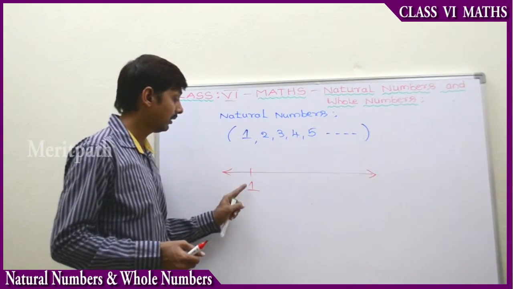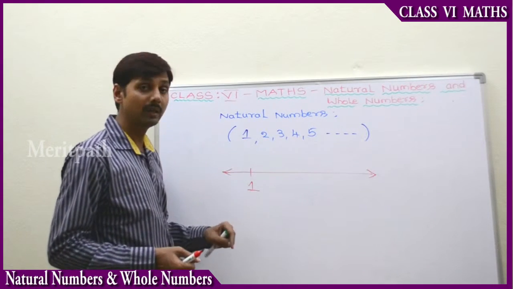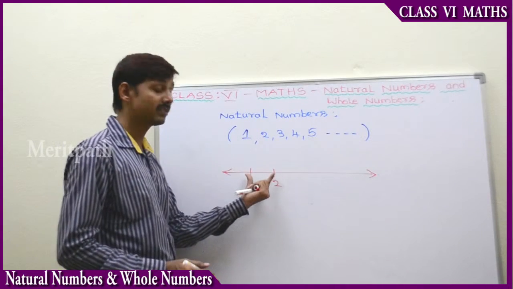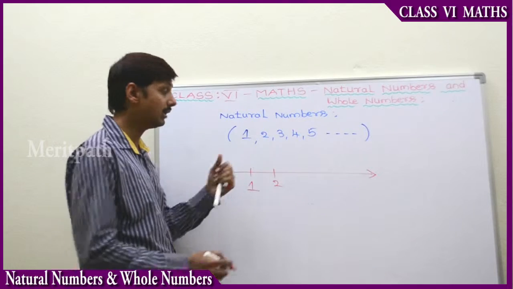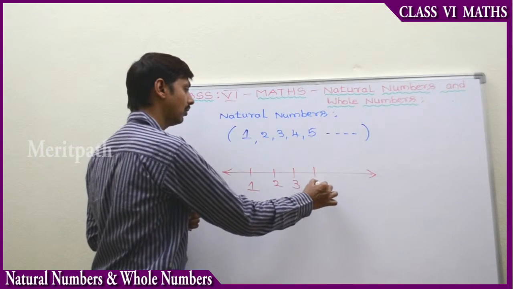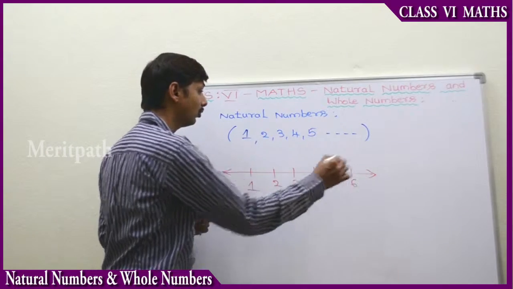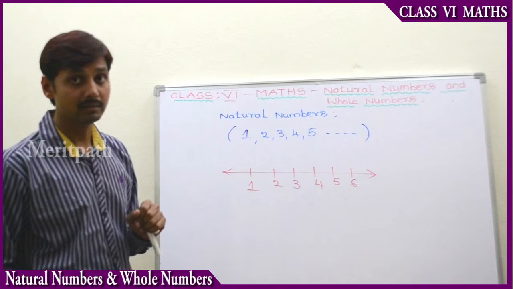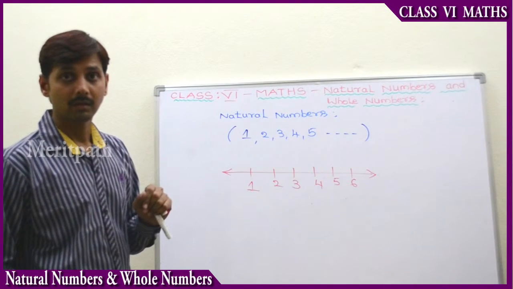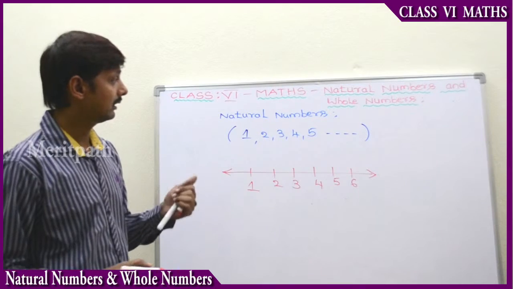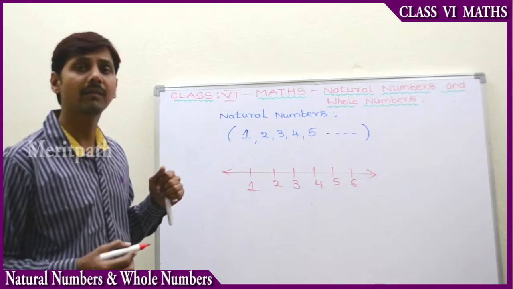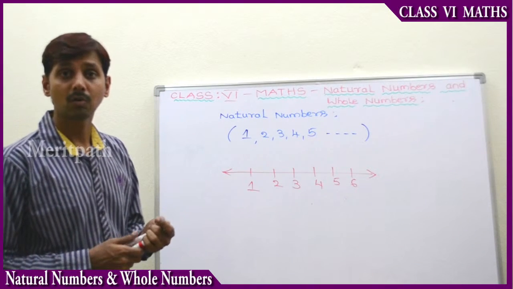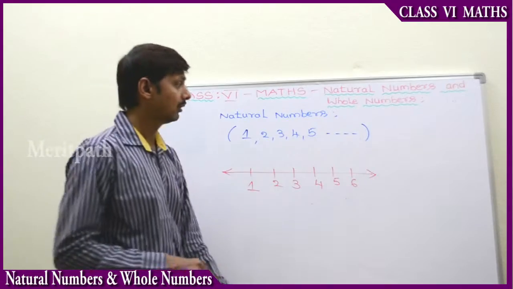So the number we have taken is 1. Next, the distance is equal between these 2 points, and we will take it as 2. The distance between these 2 is equal because 2 minus 1 is 1. Then we will take 3 and 4, 5 and 6 and so on, and this will not end at all. So this is called a number line. Up to now we have learned about natural numbers and the number line. So let's go to the concept of properties of whole numbers.